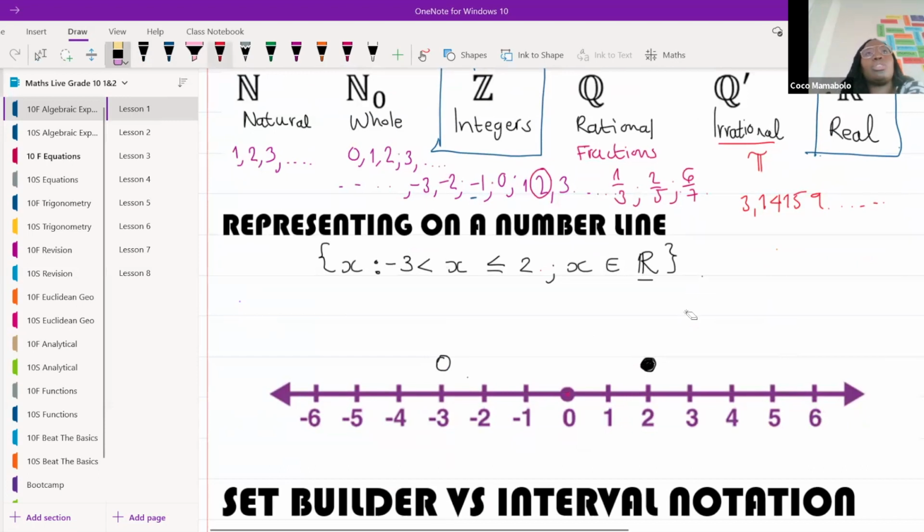Good. Now, I want us to note here. Do you see how the mouth over here is opened towards 2? That means x must be less than 2. So all the numbers here will make up x is less than 2. But over here, it says that x needs to be greater than -3. Can I draw my arrow that way for -3? Can I draw my arrow in that direction?